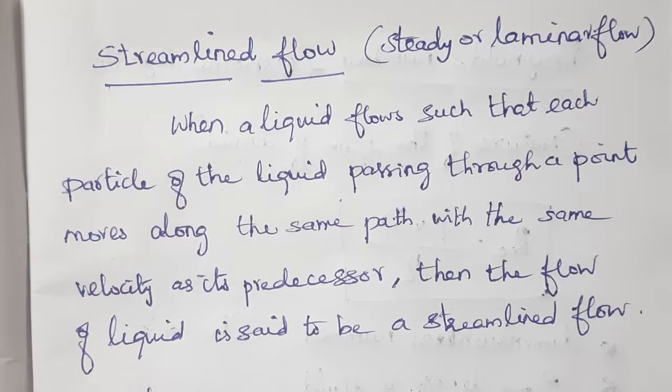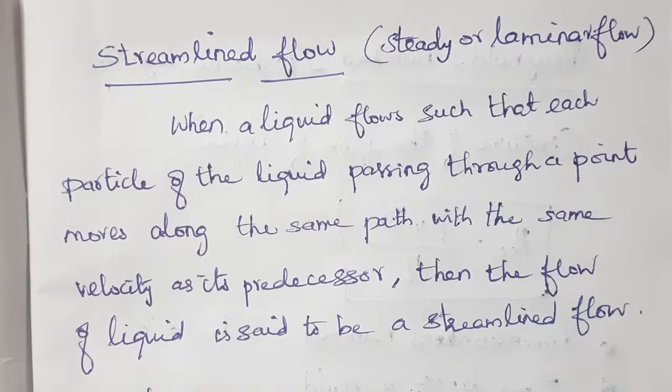For example, if the velocity of the particle flowing near the bank of the river is 0.5 meter per second, then the succeeding particles flowing through it will have the same value. Succeeding particles follow the velocity of the previous particle, or predecessor.